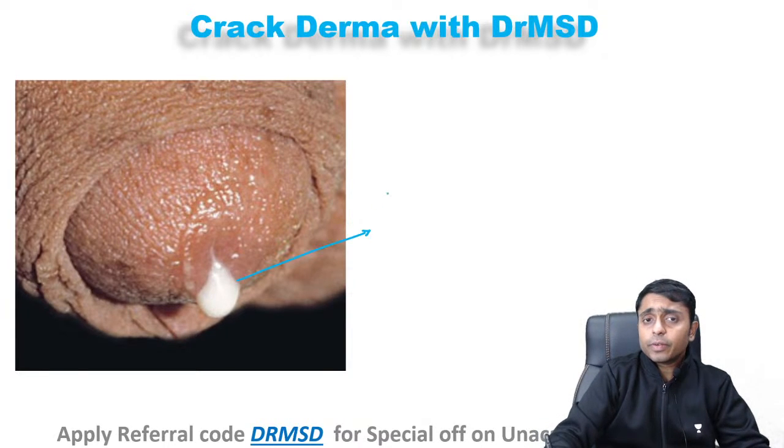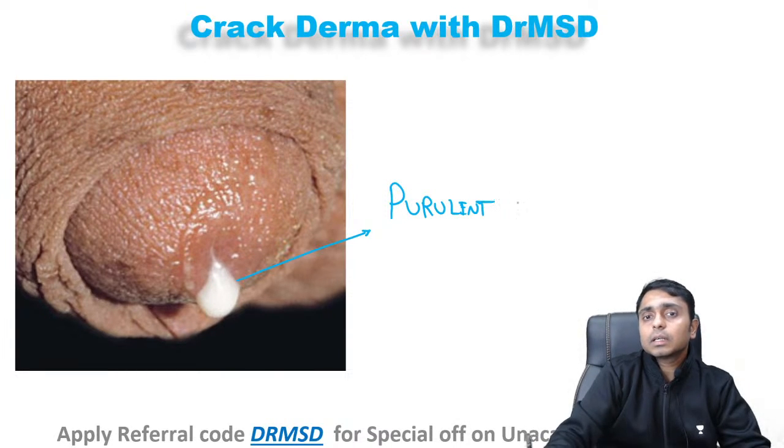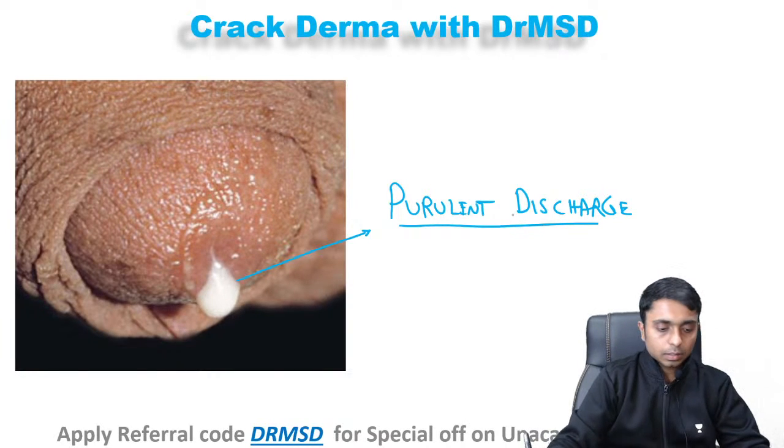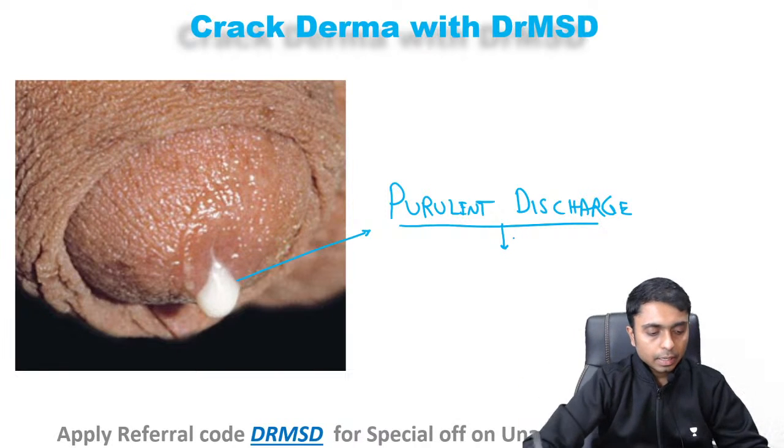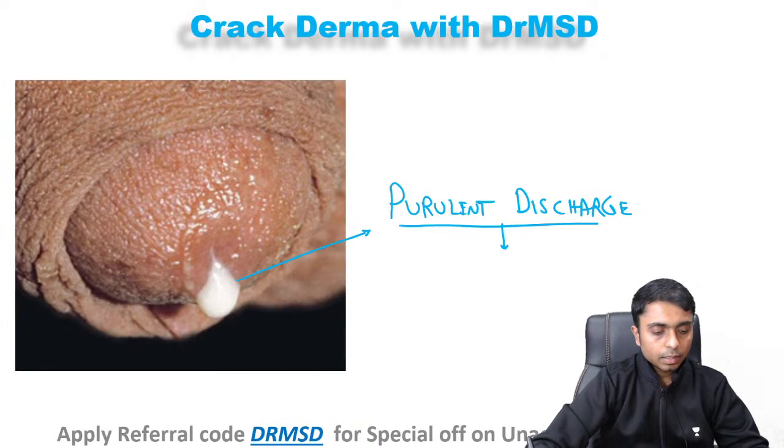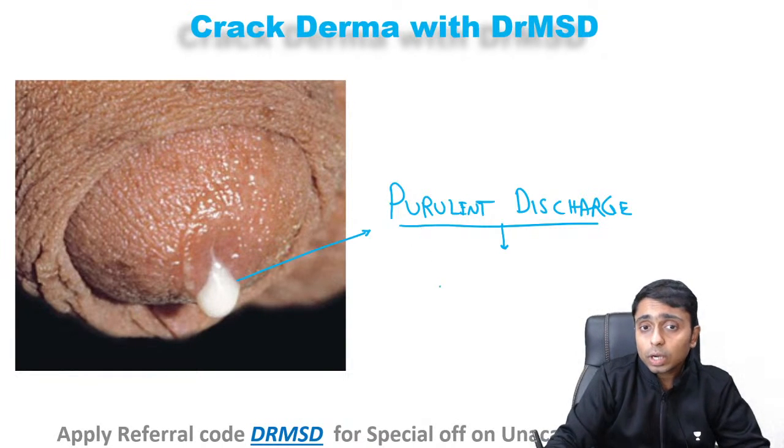What you are able to see is frank pus, that is, a purulent discharge. Yes, Fly High and Sagar, please remember this is gonococcal urethritis.